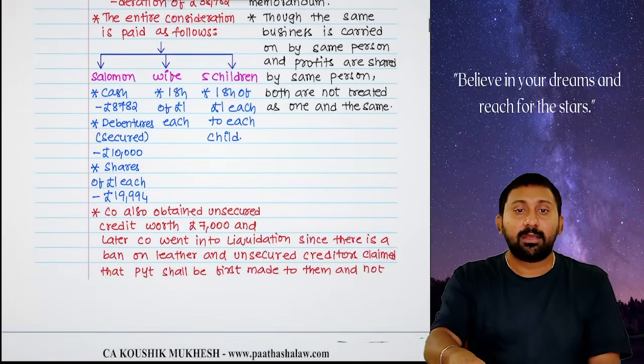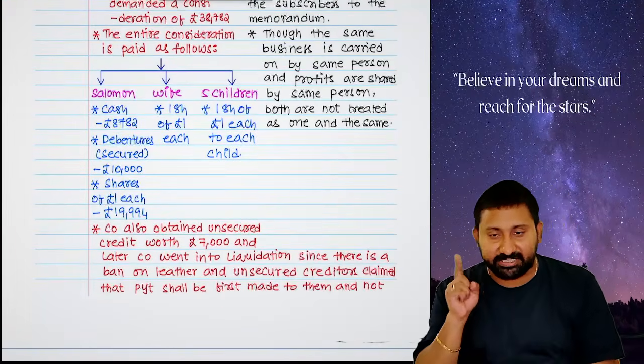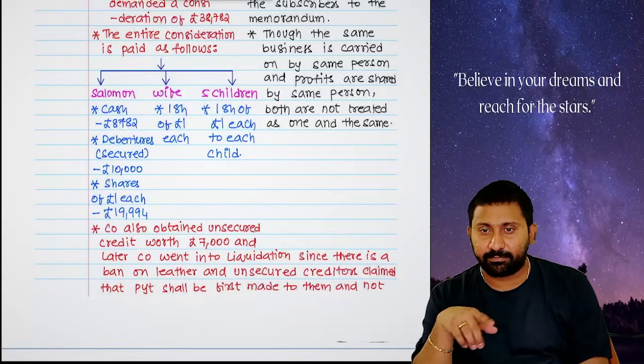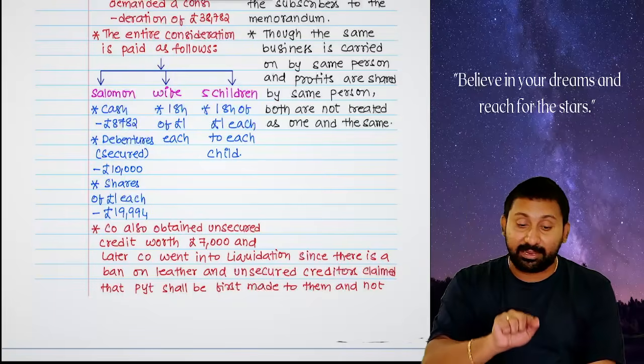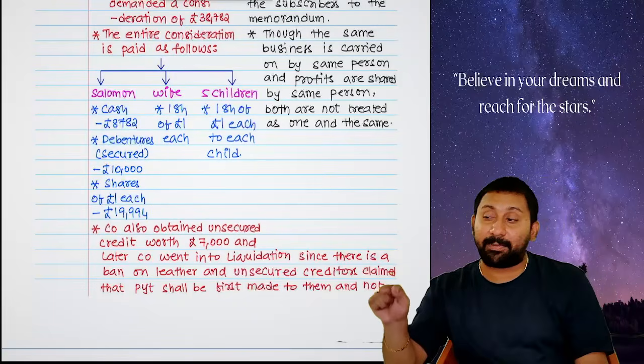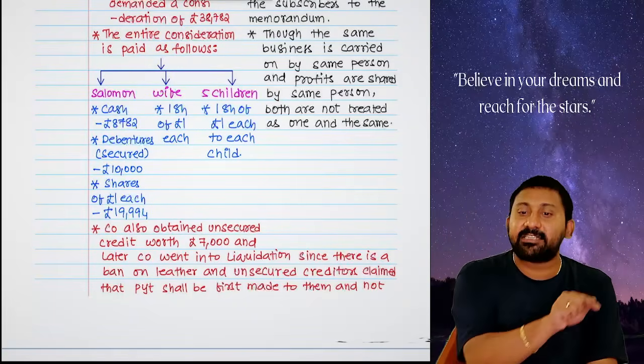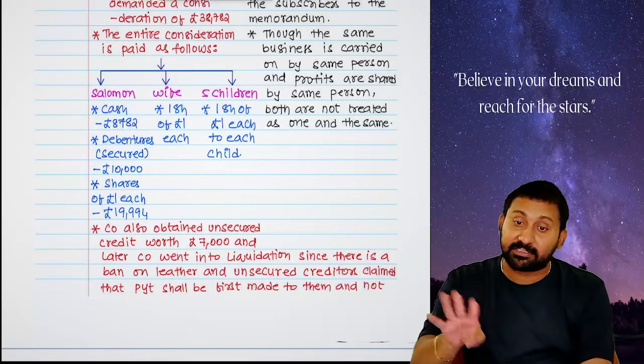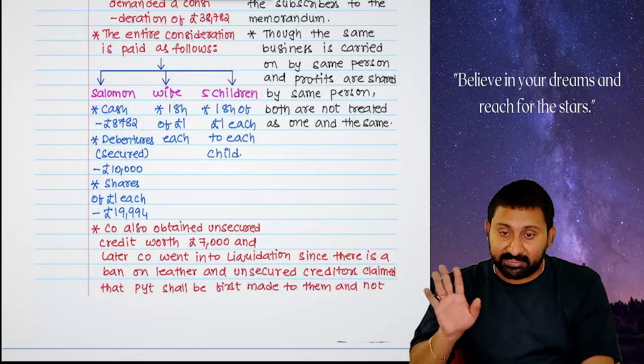38,782 pounds. But I will tell how to pay. First, 8,782 pay in cash. Cash of the company. Sole proprietor concern to company, cash is transferred. Again, the cash is taken by Salomon. 8,782 pounds. Done. Balance 30,000 is there.